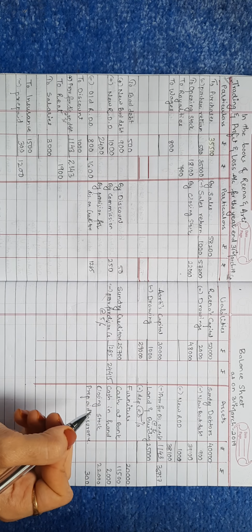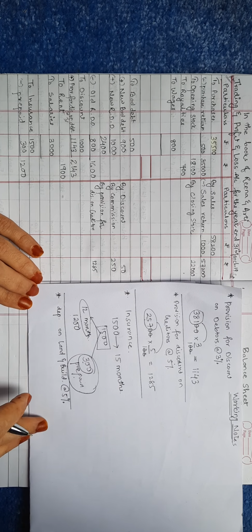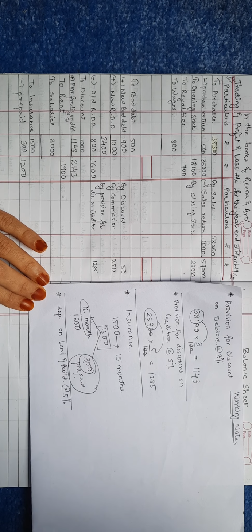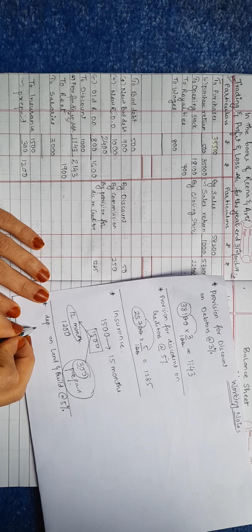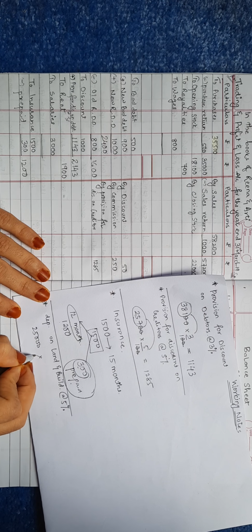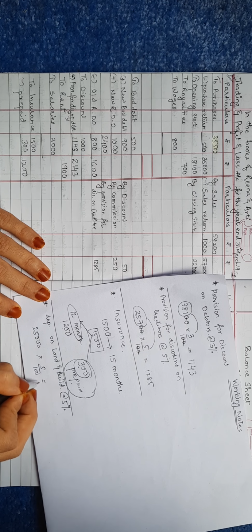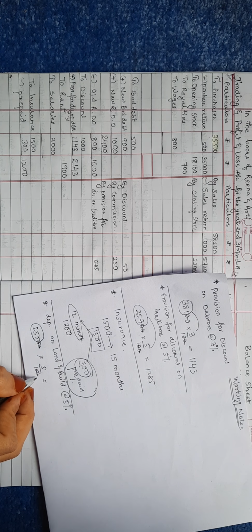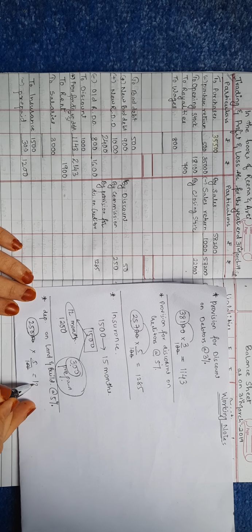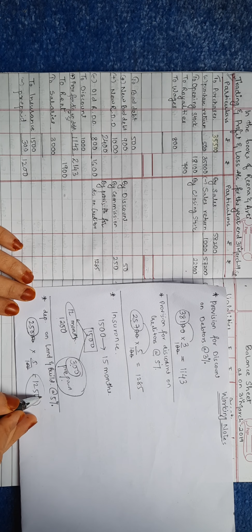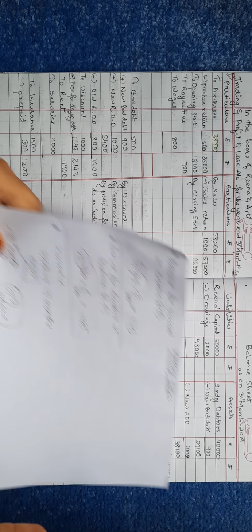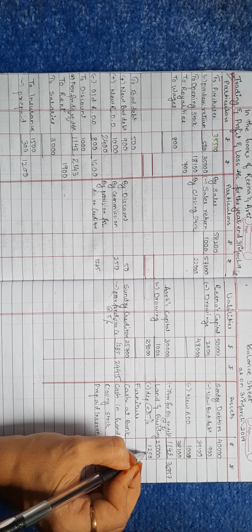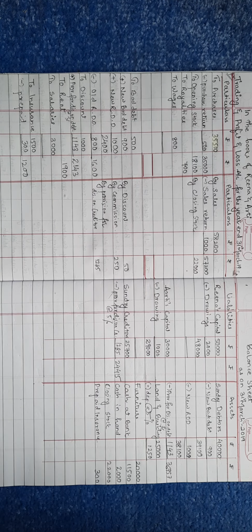Now we have to show the working note for it. So again we'll show here depreciation on land and building at 5%. The amount of land and building is 25,000. So 25,000 into 5 upon 100. Cancel these 2 zeros, these 2 zeros, 250. 250 into 5 comes to 1250. Now this 1250 is the amount of depreciation. This will be written here, 1250. Deduct this amount out of 25,000.